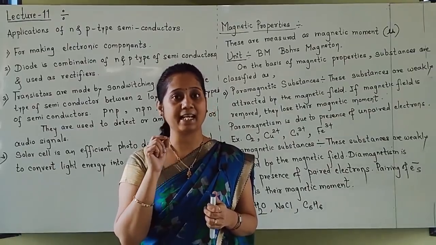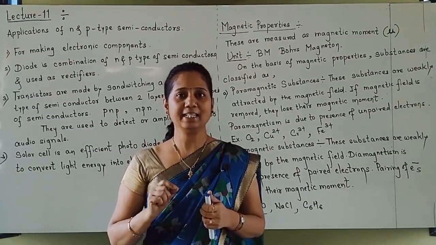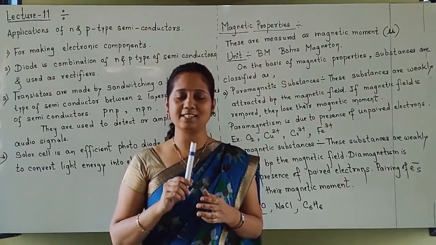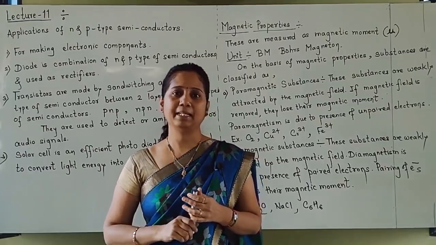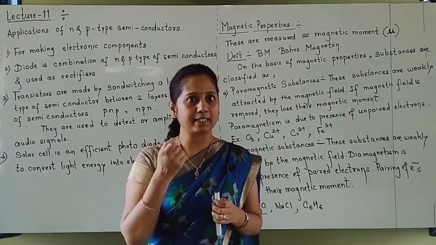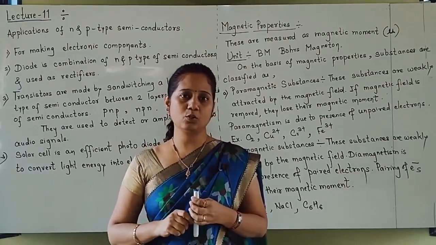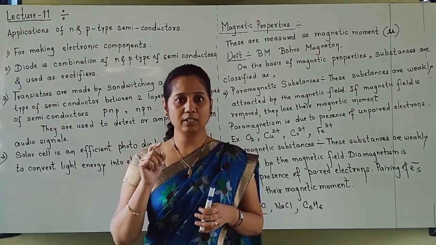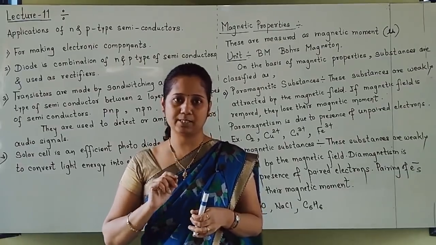Every electron acts as a tiny magnet, and that is why every substance has some amount of magnetic properties. How does every electron act as a tiny magnet? Students, you will know that an electron has two types of motion.